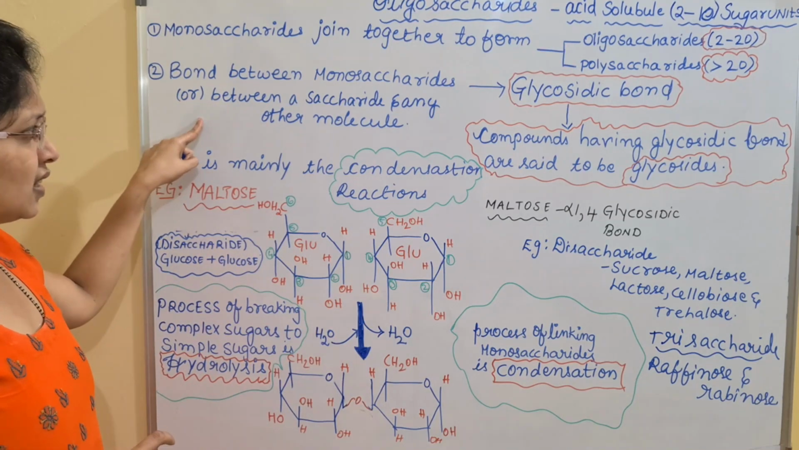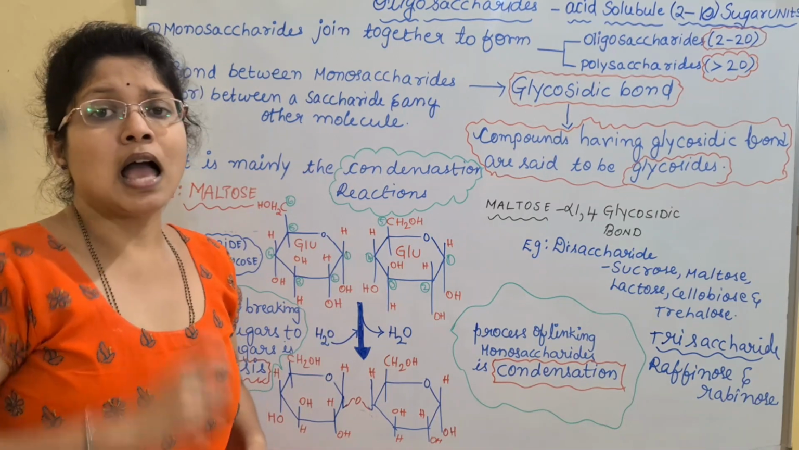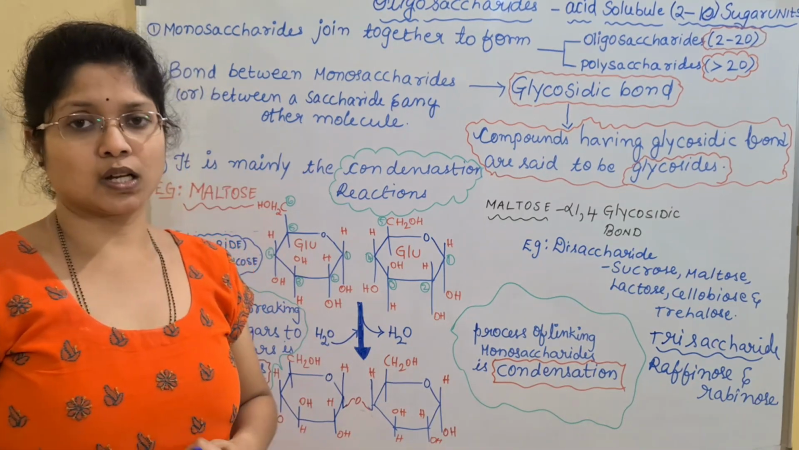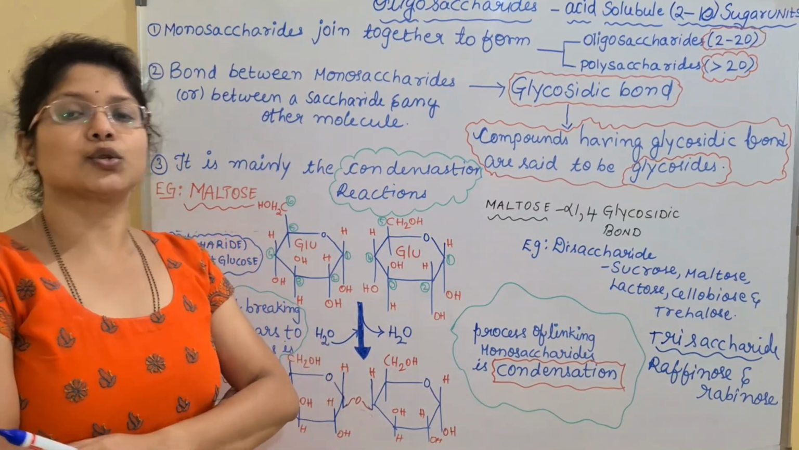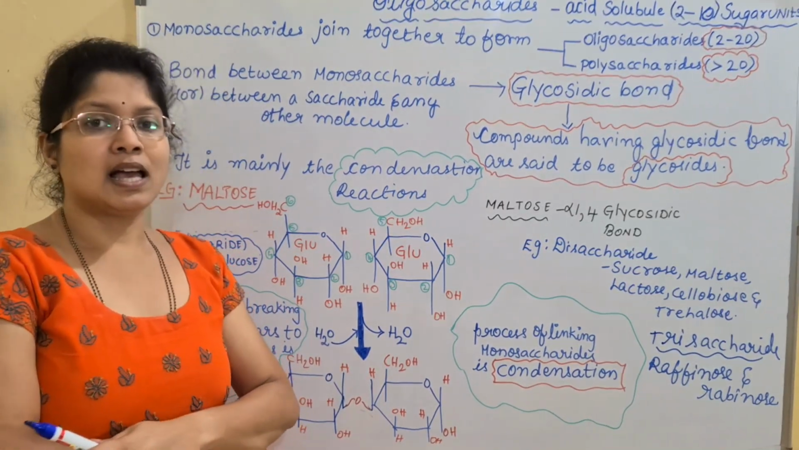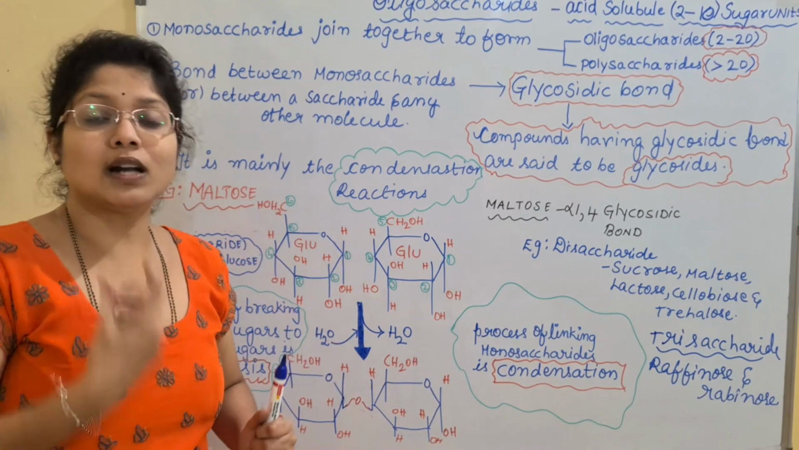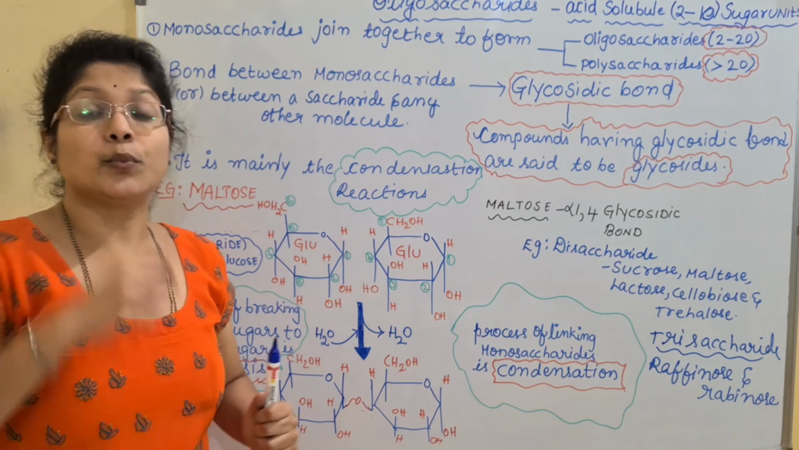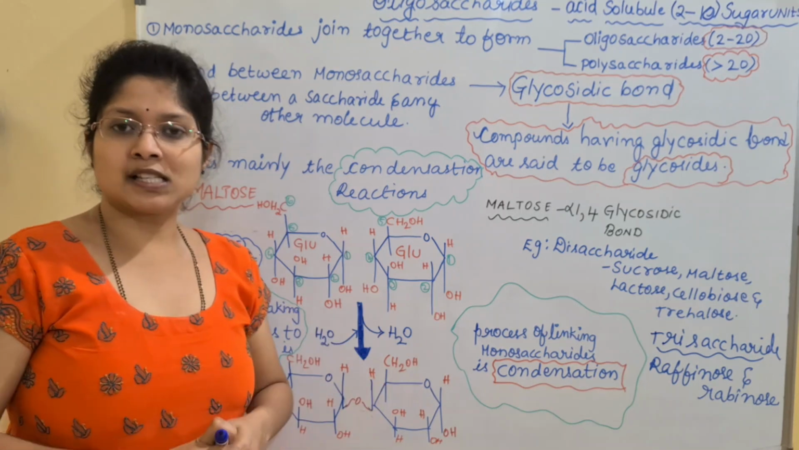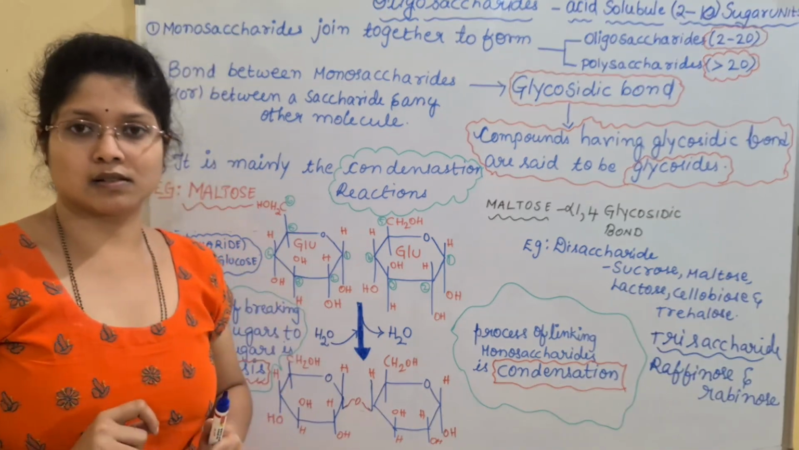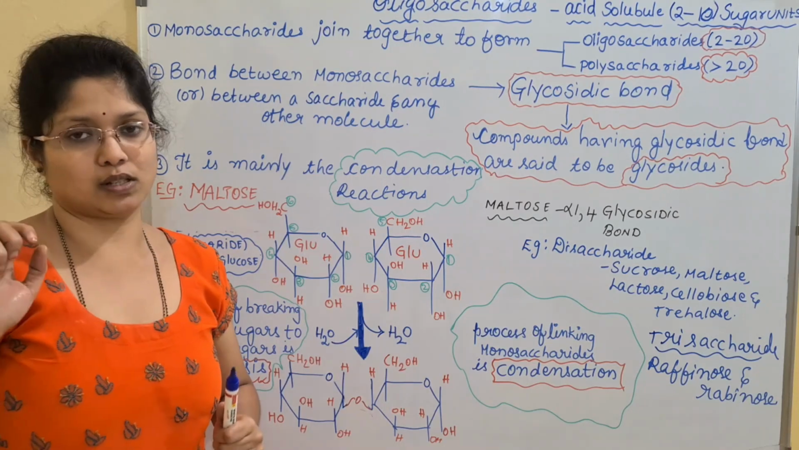Here the glycosidic bond is mainly formed with the active groups of the sugar. I have told you that in monosaccharides there are 2 active groups. The sugar can either contain the aldehyde group or the ketone group, which are highly reactive in nature. If the aldehyde group is present, we call them aldoses. If the ketone group is present, we call them ketoses.